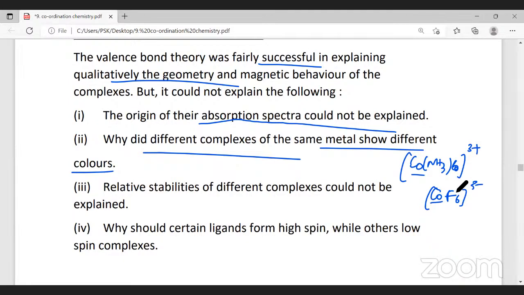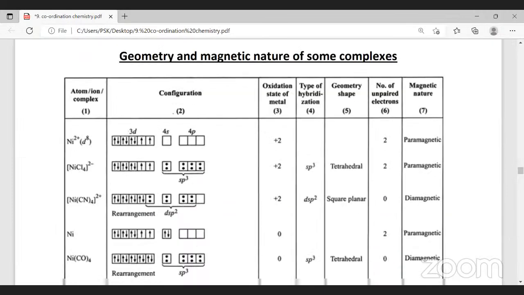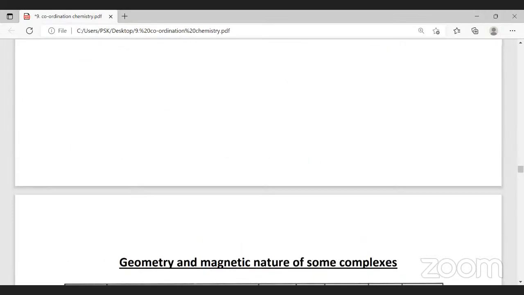And this valence bond theory was not able to explain relative stabilities of different complexes. It failed to explain the stabilities of different complexes. And why should certain ligands form high spin while others form low spin complexes? The theory did not explain. These are the limitations or drawbacks of valence bond theory. All right. Followed with this?